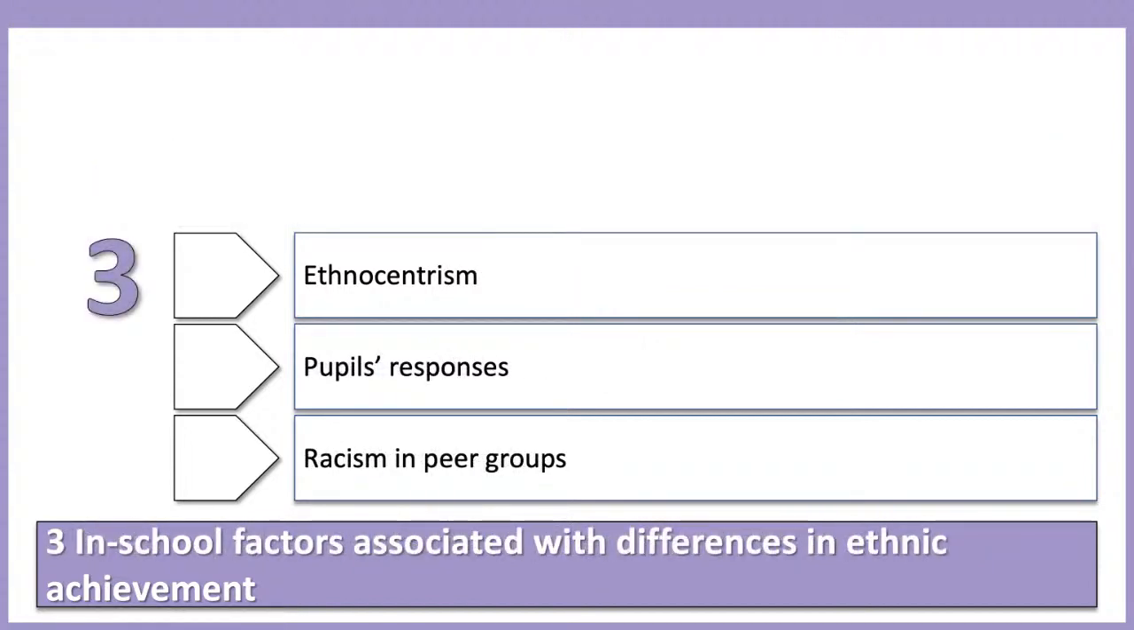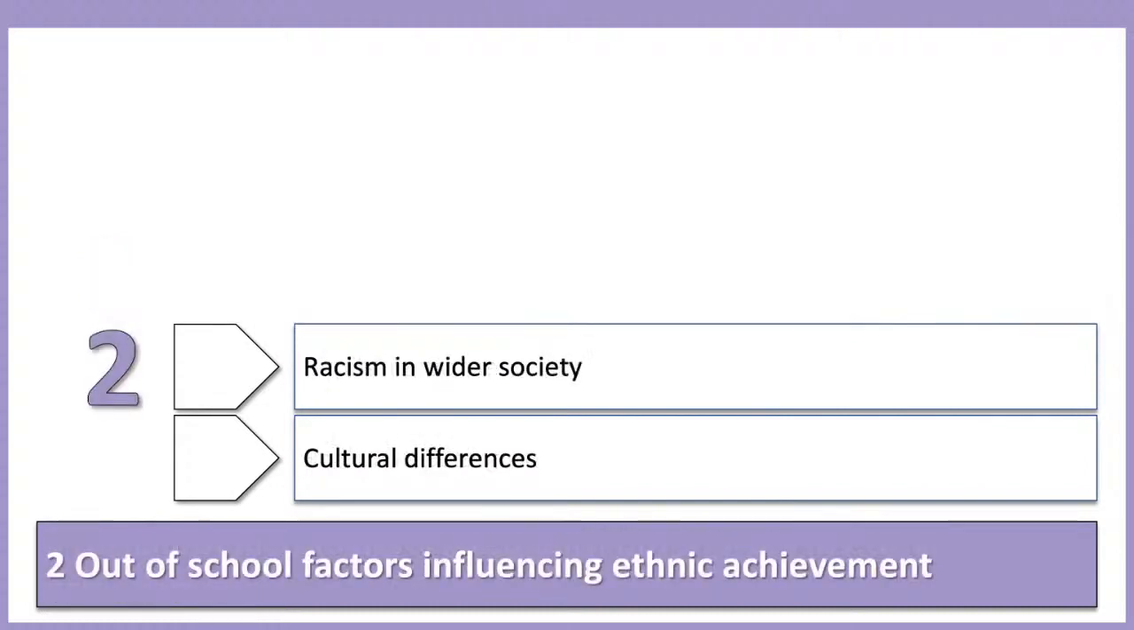Sorry, and then back to the 3. Yeah, so we saw lots of good responses there. And then we've got our 2 out of school factors influencing ethnic achievement. We've got racism in wider society, cultural differences. I saw some other good suggestions up there, people talking about possibly subcultures outside school, people talking about language differences. Again, you need to make that link and back it up with some research.